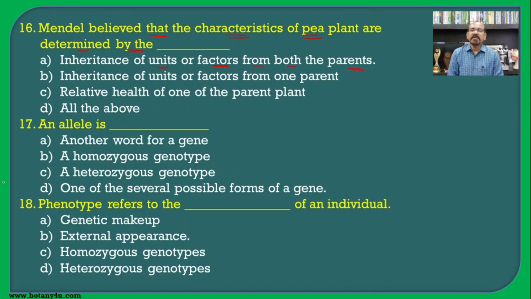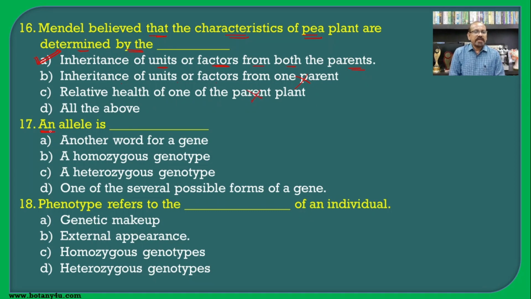Mendel found that there is a transmission of characters from one generation to the other by both the parents, meaning there is an involvement of both the parents, and hence it is the correct answer for this question. The inheritance of a unit or factor from one parent is wrong, and the relative health of one of the parents is also wrong.